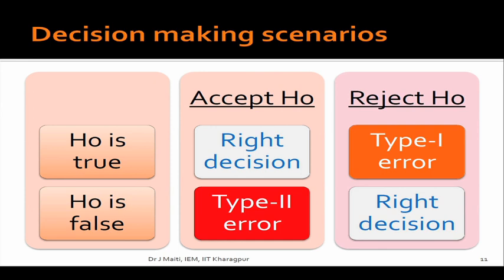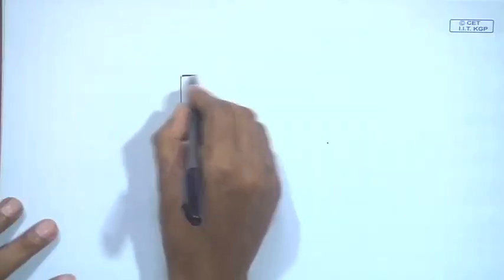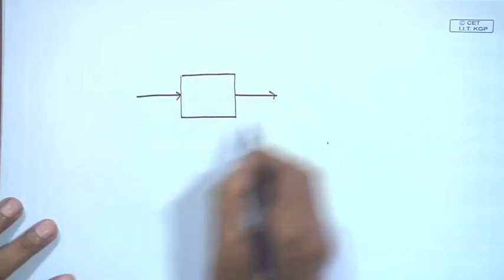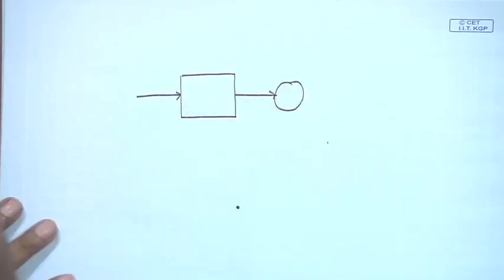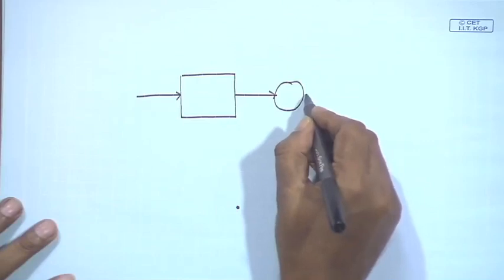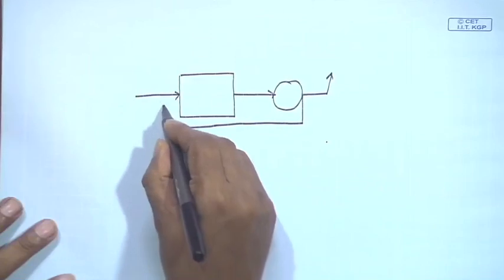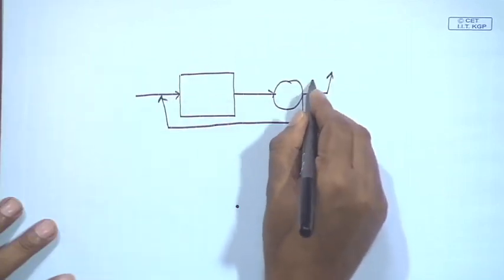What is the physical interpretation of this? How do you get the physical meaning of decision making? If you see manufacturer risk versus consumer risk, there is a production process producing something, and there is some testing like this, and it will be good or it will be bad depending on the test here.